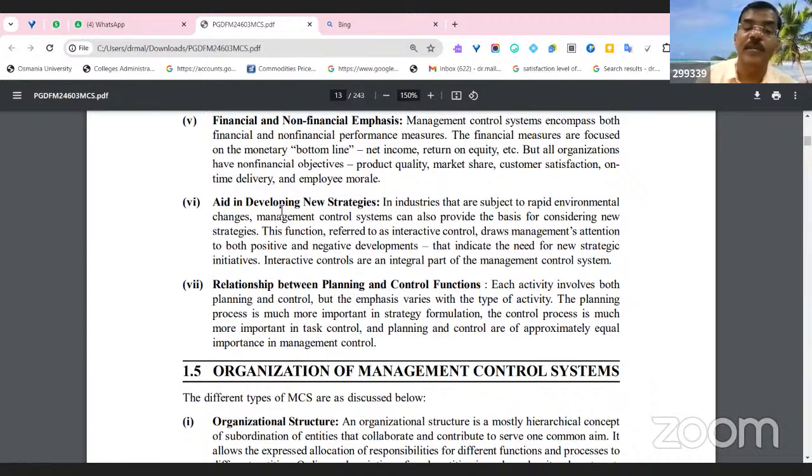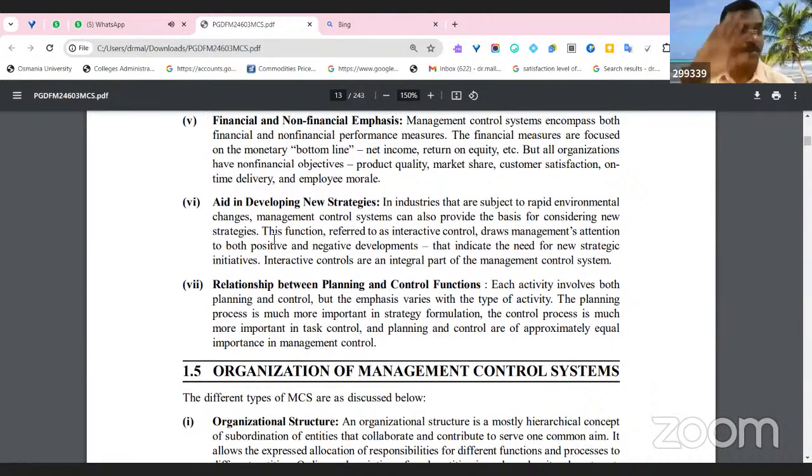So, aid in developing new strategies according to the changing environment, according to customer preferences. If the government changes, the firm has to change its priorities also. But because management is 360 degree, they can think at a 360 level.